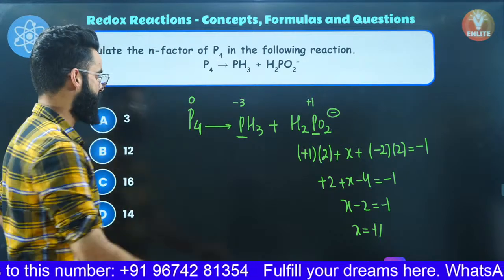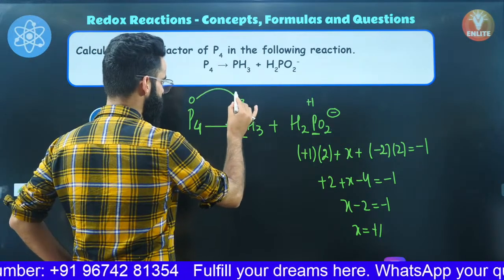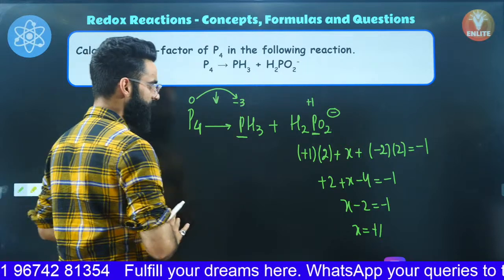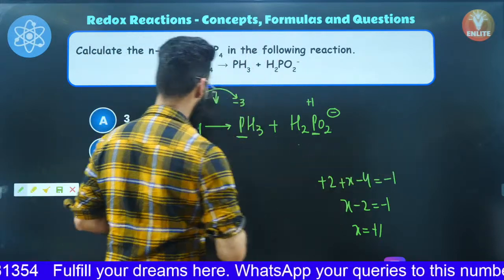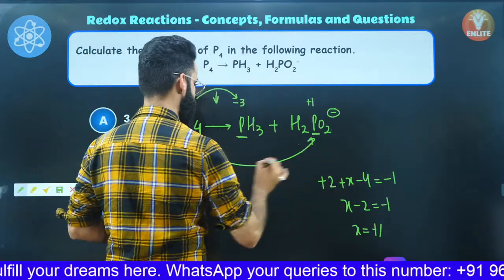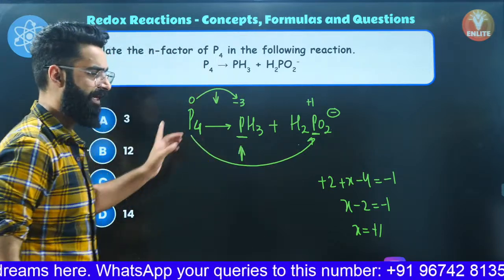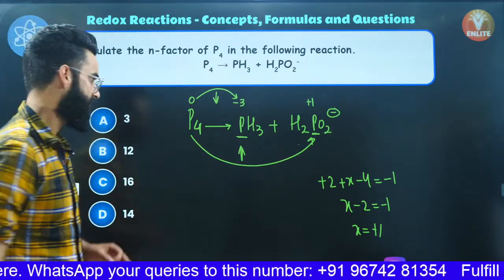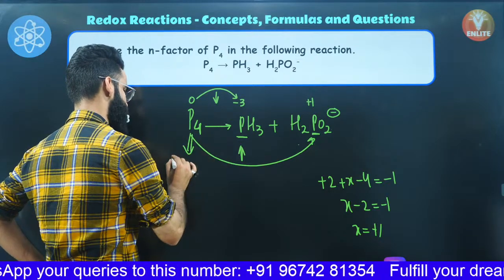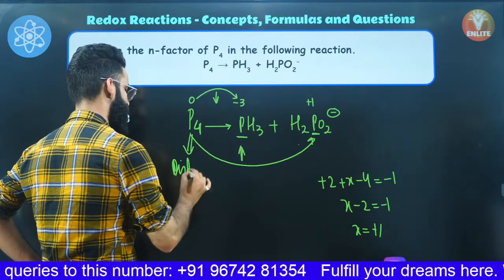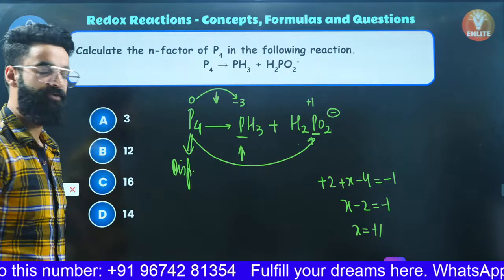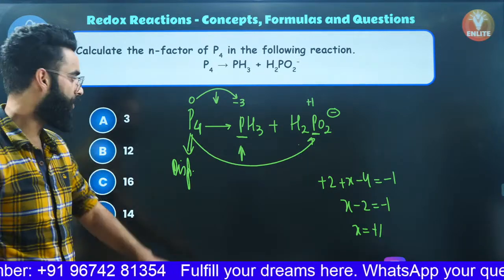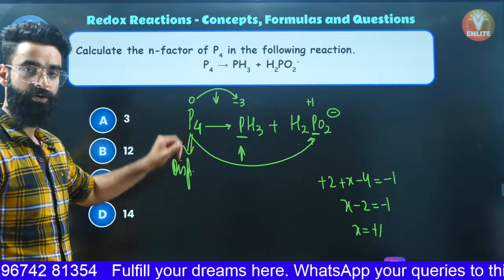Now we will check it out carefully. Phosphorus over here shows decrease in the oxidation state, right? And again, as you can see over here, phosphorus in this particular one shows increase in the oxidation state. So the same element is undergoing oxidation and reduction. So I must say this P4 undergoes disproportionation. And whenever you need to calculate the N factor of a species which undergoes disproportionation, how